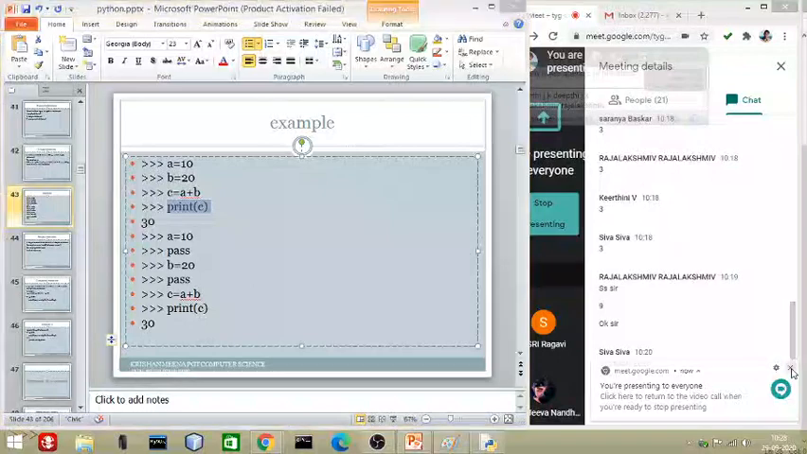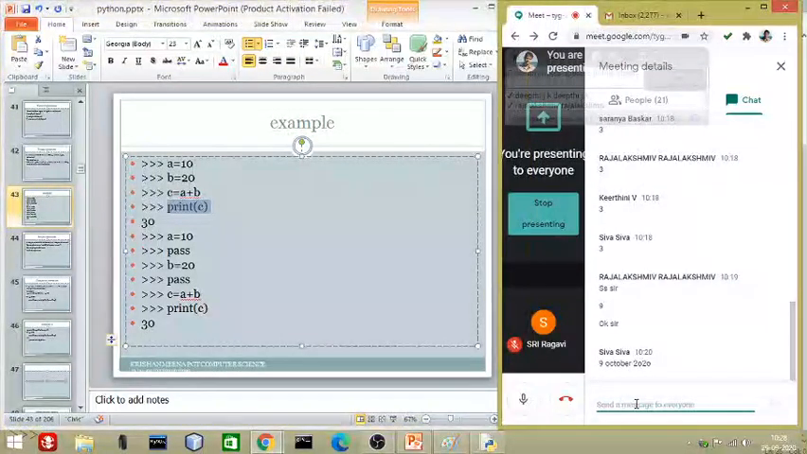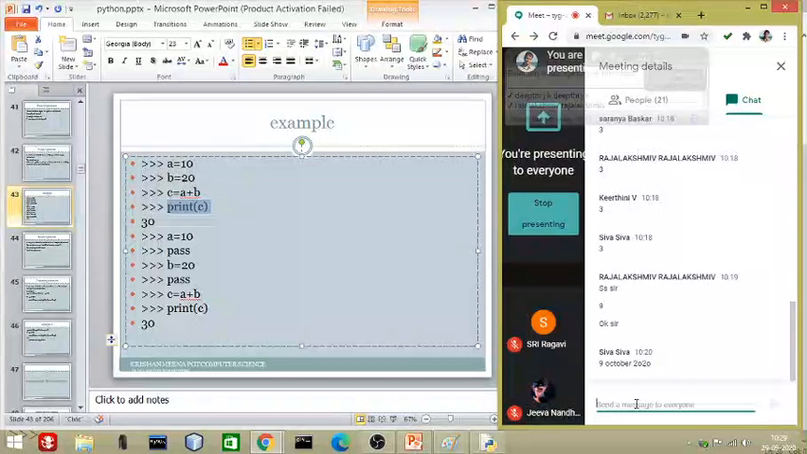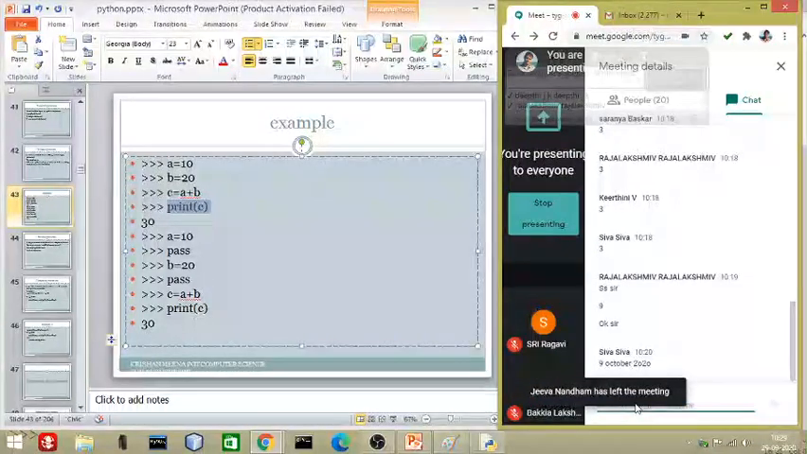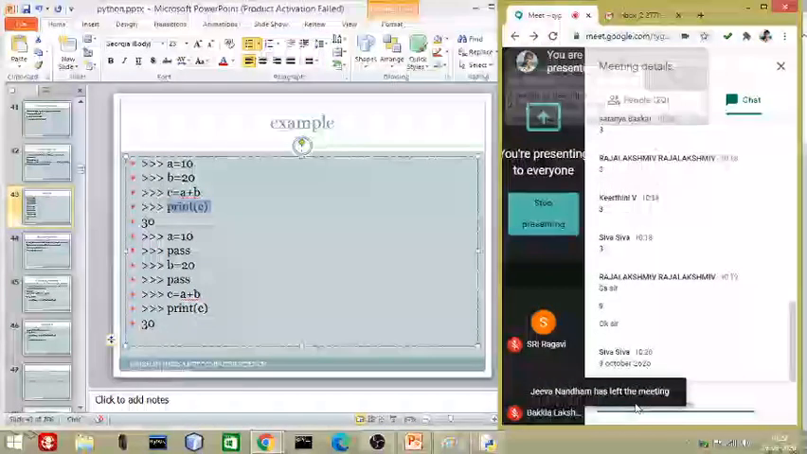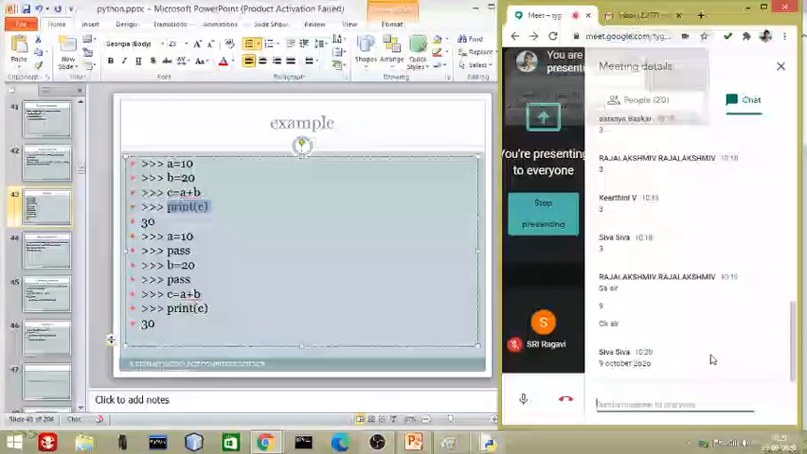Okay, if I ask you, what is the total of my marks? Can you give me the answer? Is there anybody who can give the answer? What is the total of my marks which I got in unit test 1?